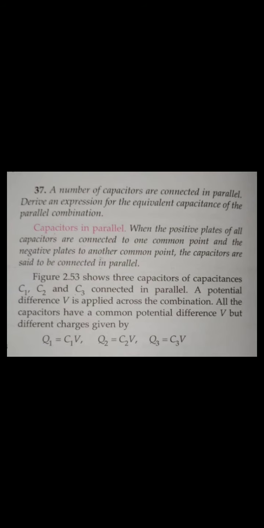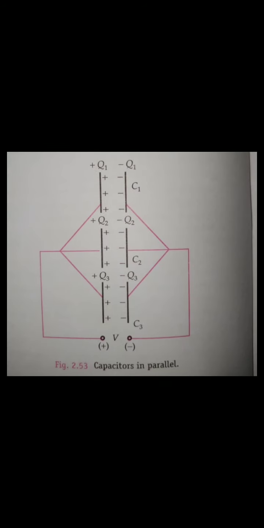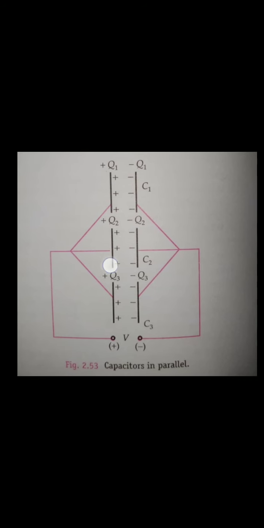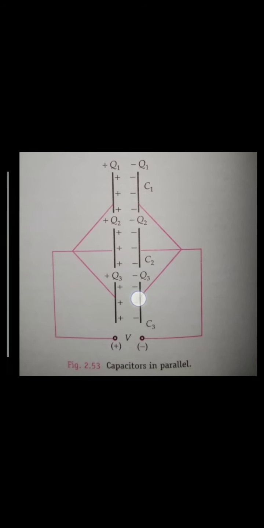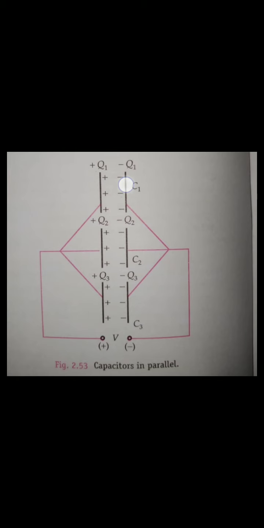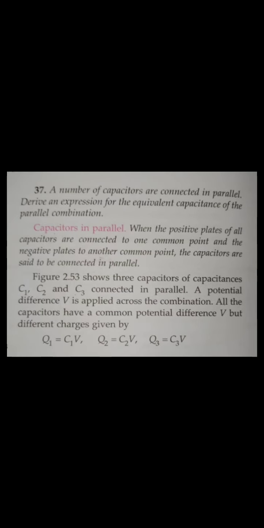Okay, so we know guys, Q is equal to CV, so Q1 equal to what? C1 into V, because the voltage is the same. Remember, you see here the same voltage is fed to all the capacitors. Guys, you remember in series the voltage changes, but in parallel the voltage remains the same. All the capacitors are given the same voltage V. So Q1 equal to C1 into V, Q2 equal to C2 into V, Q3 is equal to C3 into V.